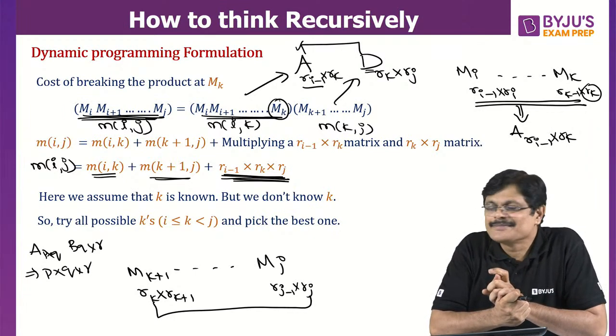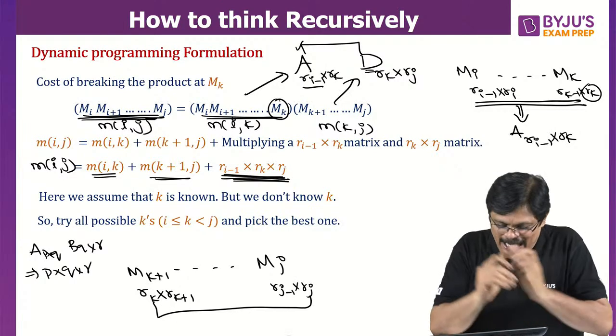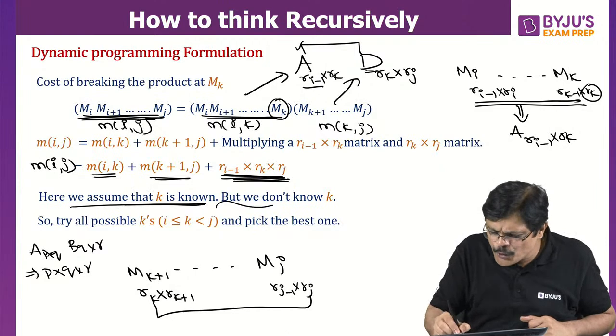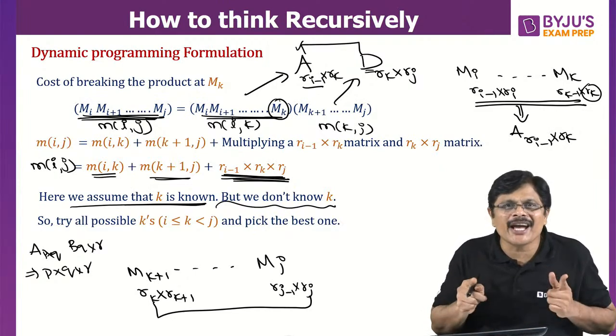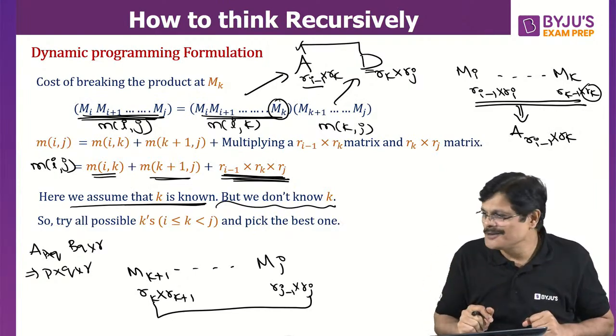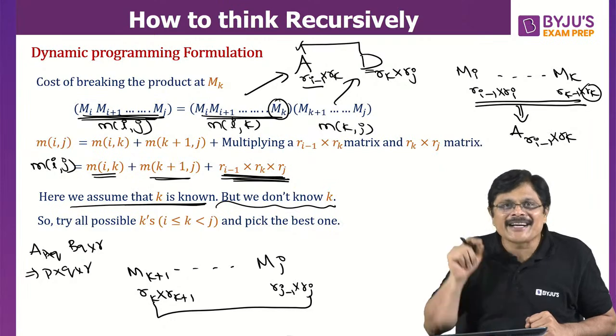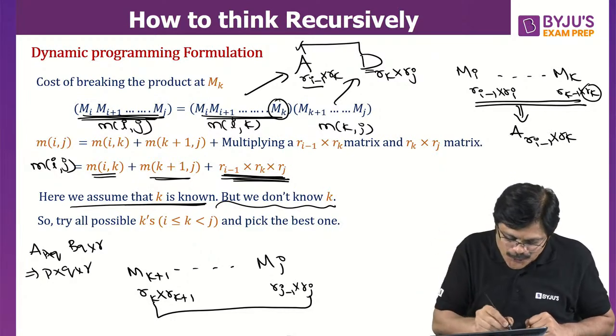Super. You understand? And here we assume that K is known. But do you know K? No. As De Villiers asked me, how to find K? That is the point we are going to address now. If you know K, then you know the solution.